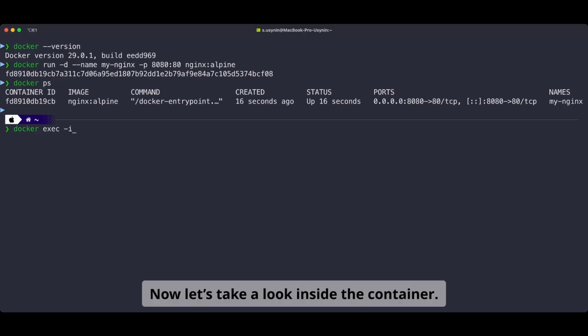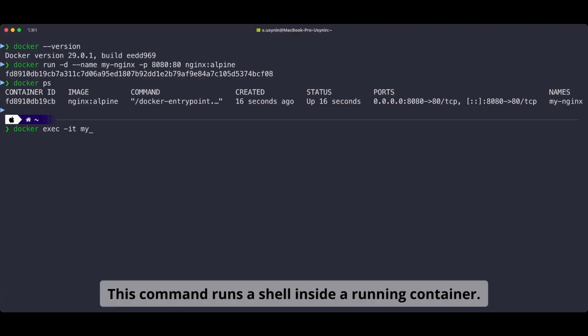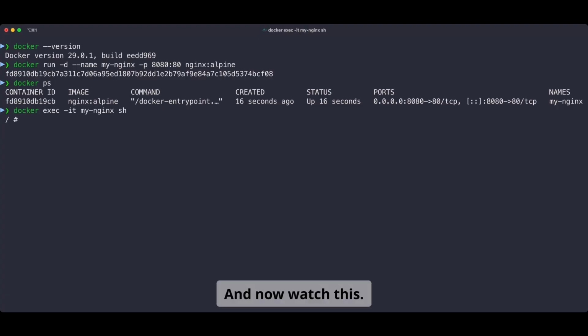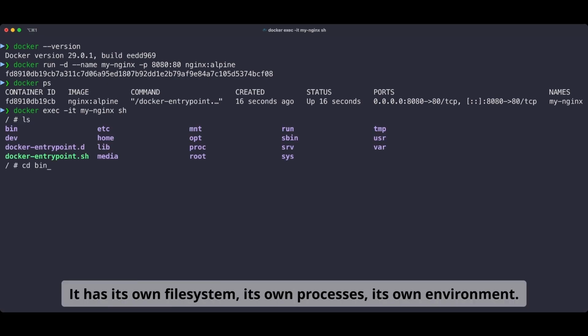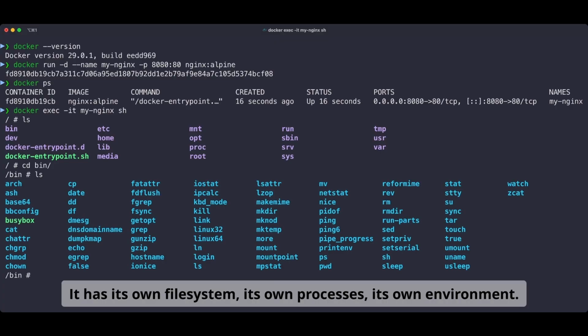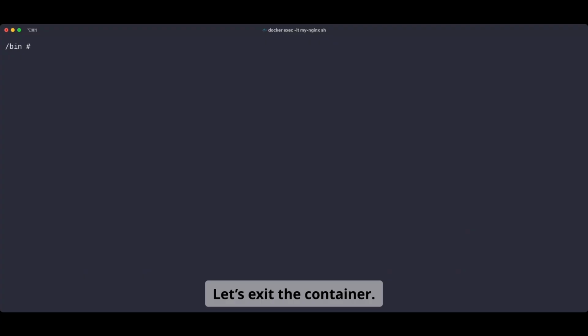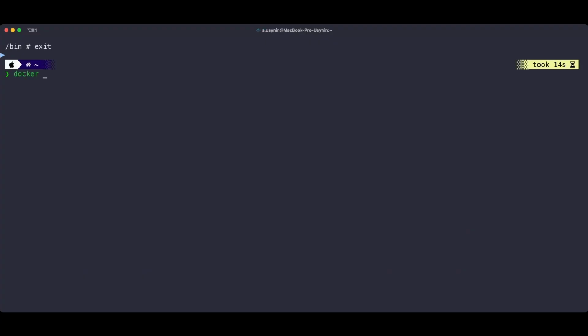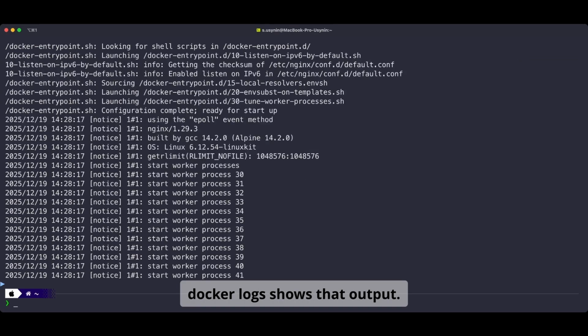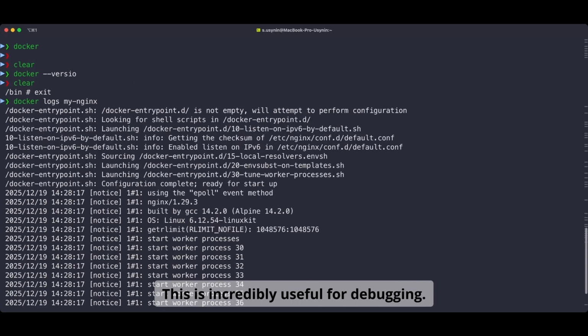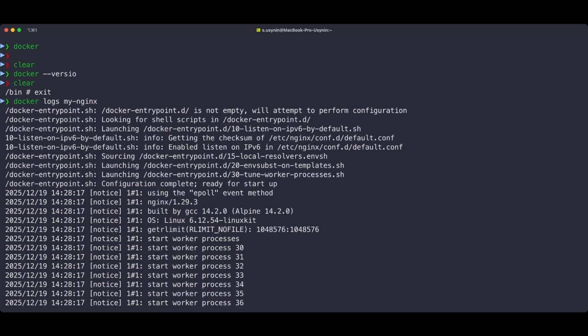Now let's take a look inside the container. This command runs a shell inside a running container. And now watch this. This is not my machine. This is a container. It has its own file system, its own processes, and its own environment. Let's exit the container. Every container produces logs. docker logs shows that output. This is incredibly useful for debugging.